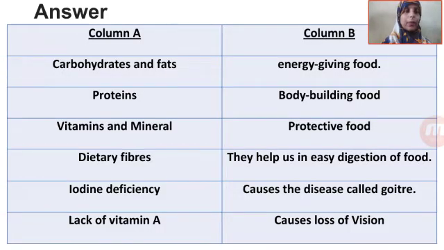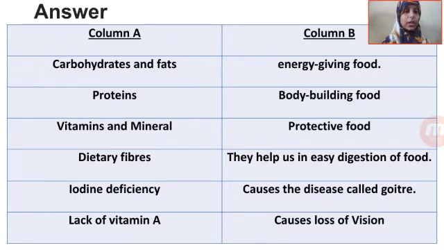See, carbohydrates and fats are the energy giving foods, so this is the correct answer, you have to write in front of that. Proteins are the body building foods of the body. Vitamins and minerals are the protective foods that we eat. Dietary fibers help us in easy digestion of food.